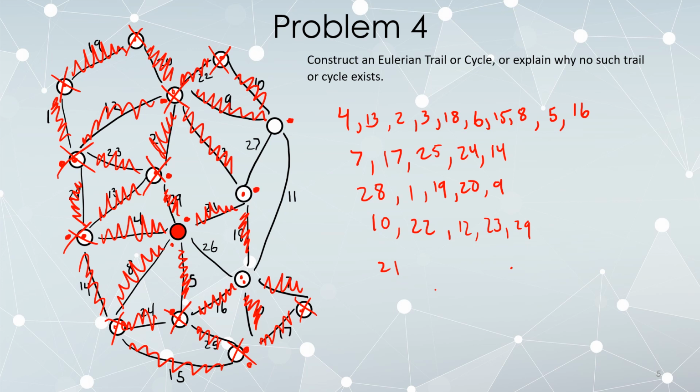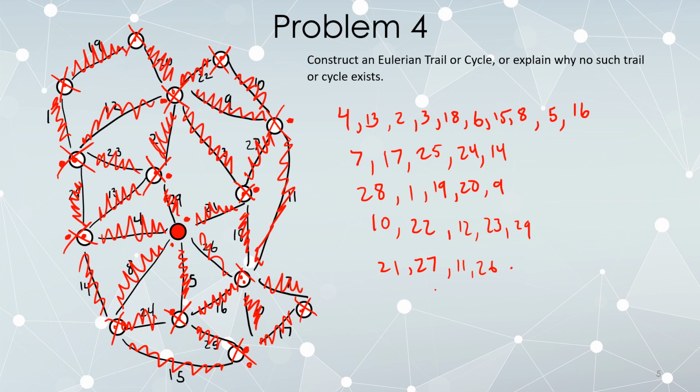So between 21 and 26, following our modification, we take the lowest number, so we'll follow 21. That brings us here. Now we follow 27. At this point in the procedure, 27 is a bridge. This vertex has now been stranded, so remove it from play. We're now standing here. Our only choice is 11, and then our only choice is 26. So once we did 11, this vertex was exhausted. Once we do 26, this vertex is exhausted, and we have returned to where we started. We did construct an Eulerian cycle.